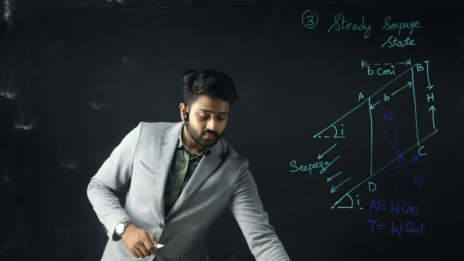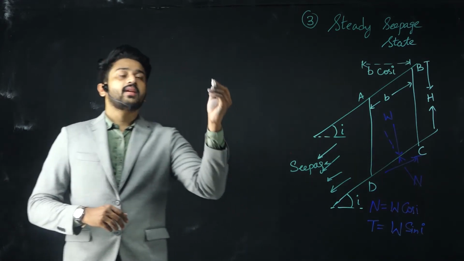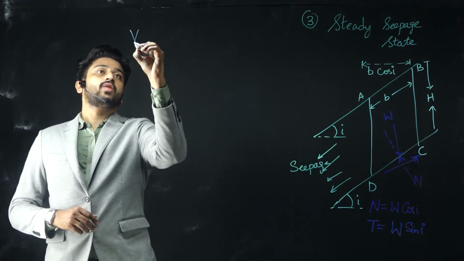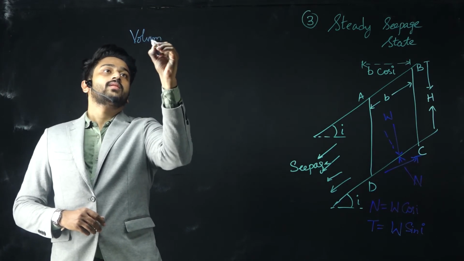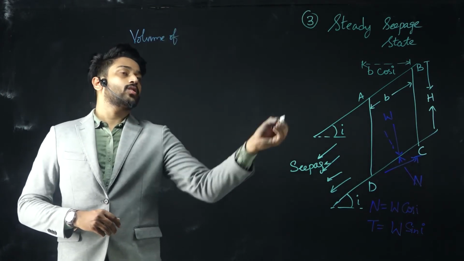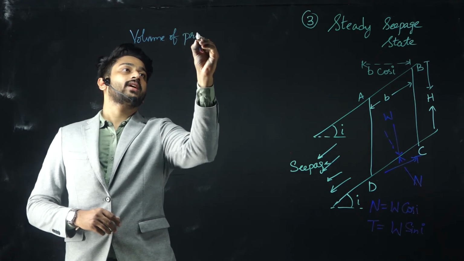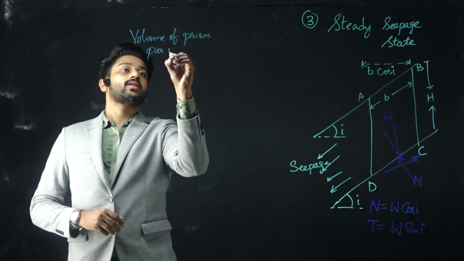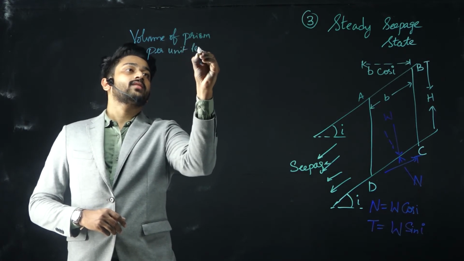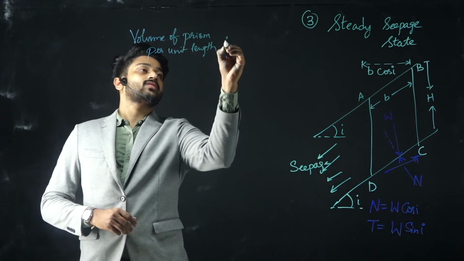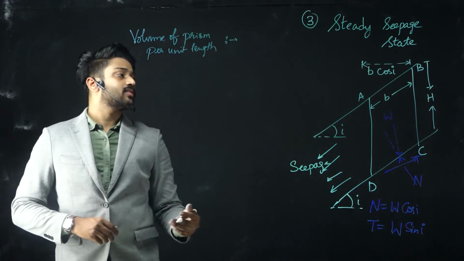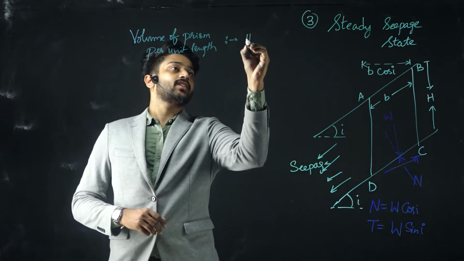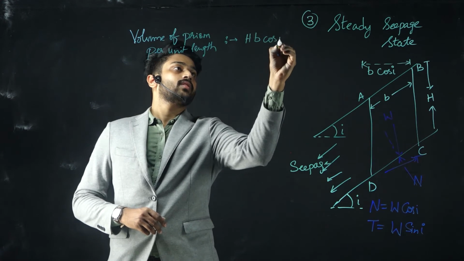Let us represent the volume of this prism ABC per unit length. The volume is simply H into B into cos i.